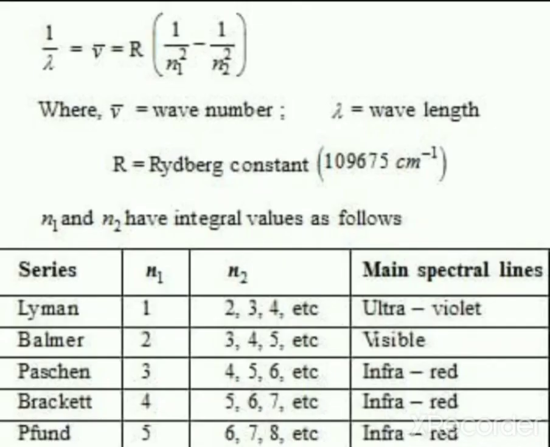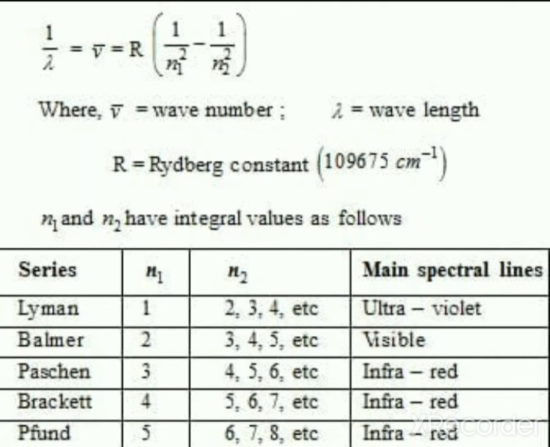Balmer showed that visible lines of the hydrogen spectrum obey the formula nu bar, that is wave number, which is given as 1 by lambda. Nu bar is equal to R into (1 by 2 squared minus 1 by n squared) centimeter inverse. Here R is Rydberg constant and its value is 109,677 centimeter inverse. Rydberg noted that all series of lines could be described by the expression nu bar is equal to 109,677 into (1 by n1 squared minus 1 by n2 squared) centimeter inverse.